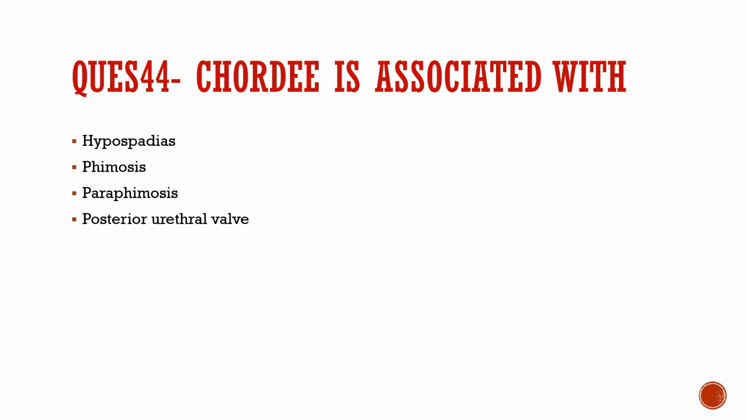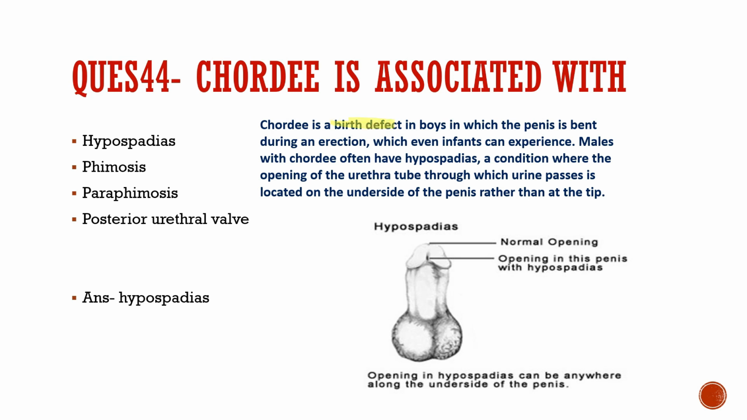Question number 44. Chordee is associated with hypospadias, phimosis, paraphimosis, or posterior urethral valve. So it is associated with hypospadias. Chordee is a birth defect in boys in which the penis is bent during an erection, which even an infant can experience, and males with chordee often have hypospadias, a condition where the opening of the urethral tube through which the urine passes is located on the underside of the penis rather than on the tip. So here we have the normal opening, but in hypospadias we have the opening on the underside of the penis.